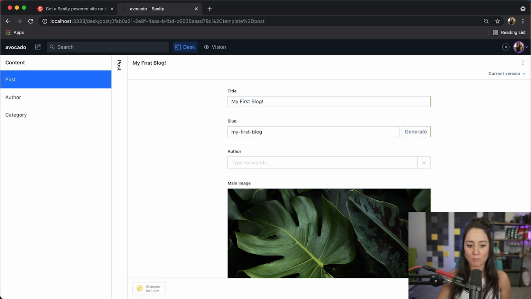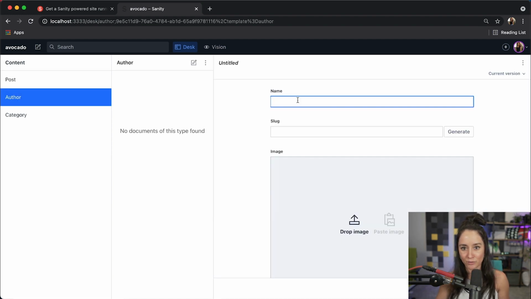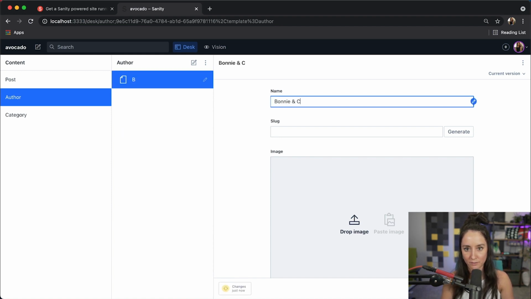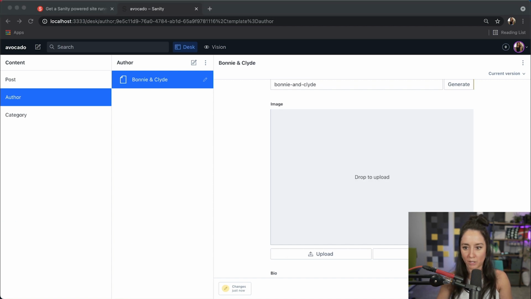fill in. Now, because with Sanity, everything is constantly being synced to the cloud, we had changes just now that were saved. So if I were to navigate away from this page, it would just hang out and wait for me. I'm going to go to my author and create a new author. Actually, I'm going to do my bunnies. Generate. Oh, it did the 'and' for the ampersand. That's amazing. Okay, so I'm going to pull over a picture of Bonnie and Clyde.